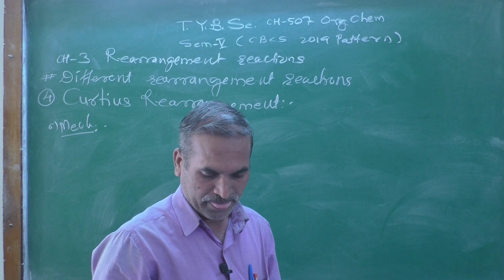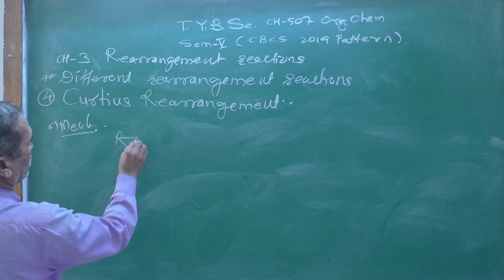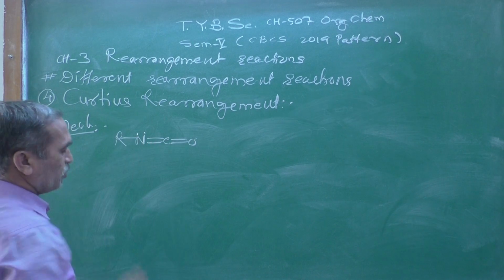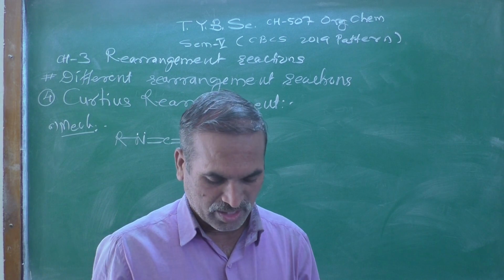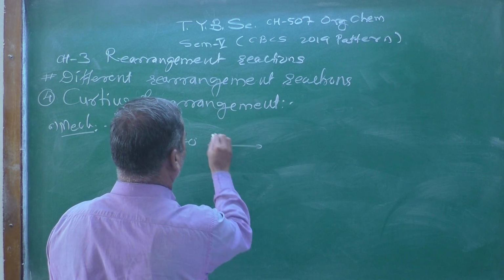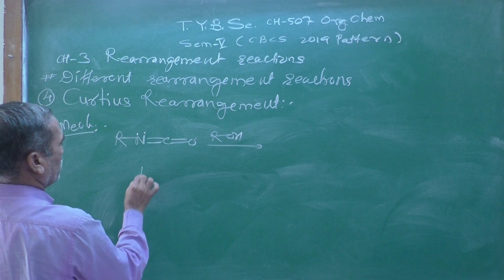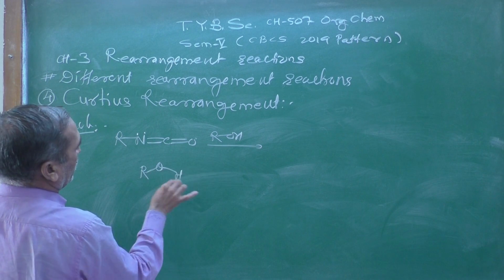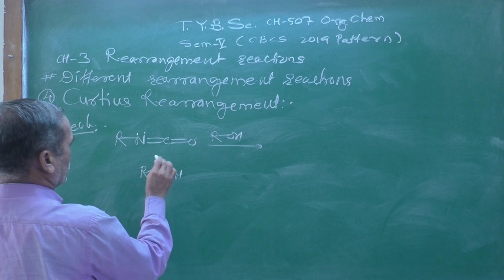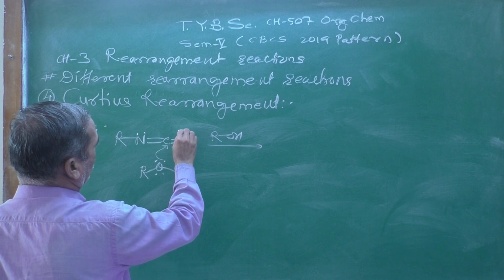You can see clearly the isocyanate is N double bond C double bond O, with a lone pair over here. Now when alcohol ROH is treated with this, the lone pair present on the oxygen atom can attack the carbonyl carbon.